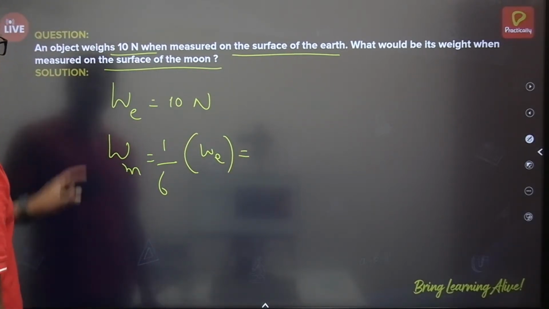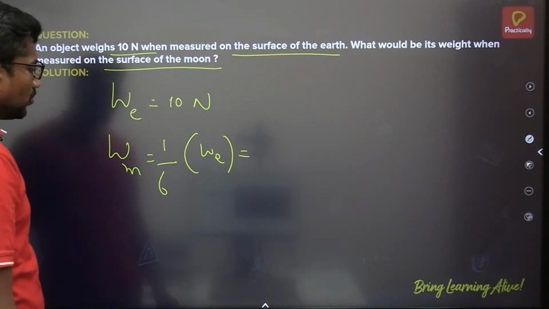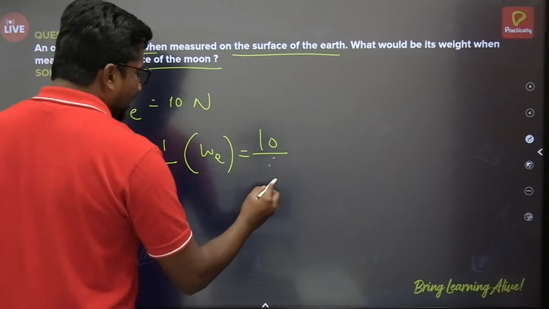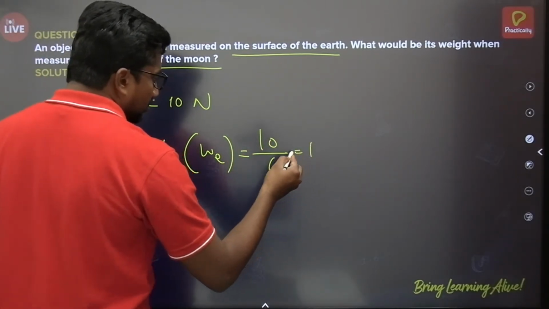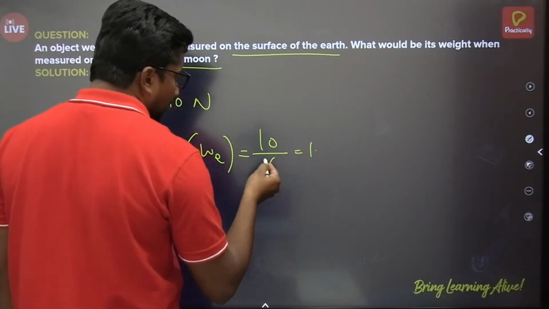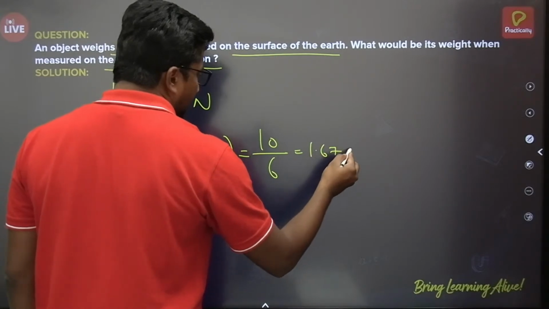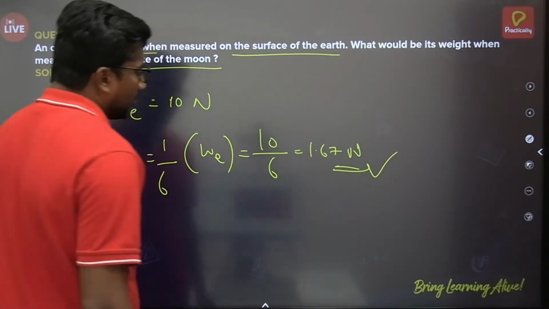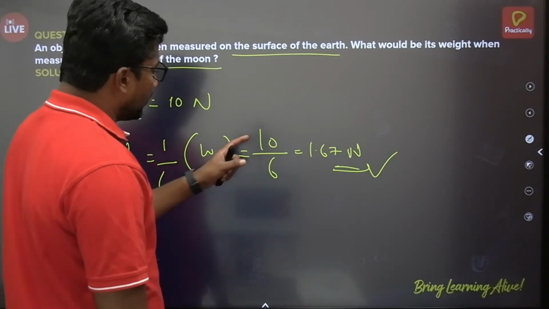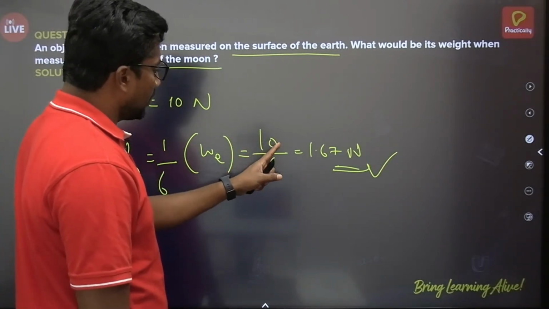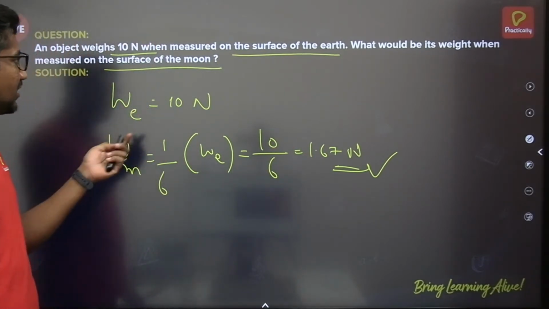So it will be 10 by 6, that is 1.67 Newton. So you can calculate like this.